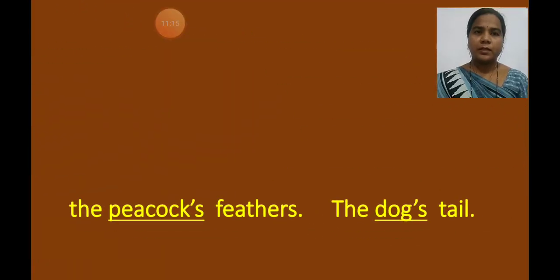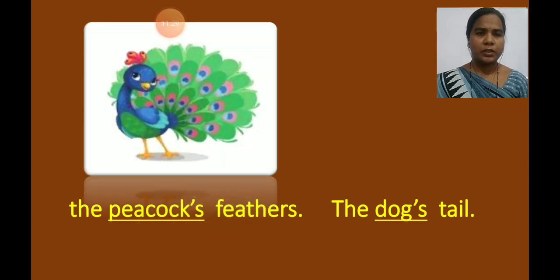Here we will see some more examples with pictures. Try to read with me, children. The peacock's feathers and the dog's tail. See this picture. Which animal is this? This is a peacock. This is a bird. The peacock's feathers. Whose feathers?